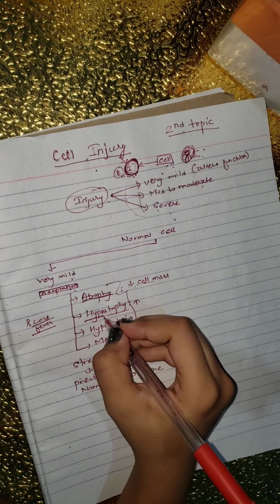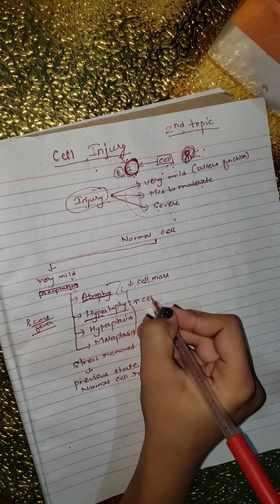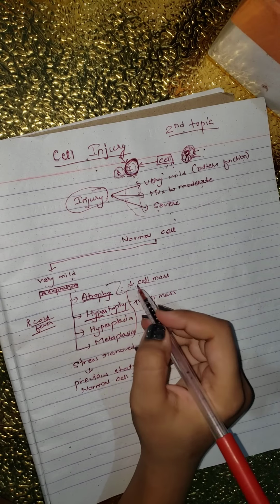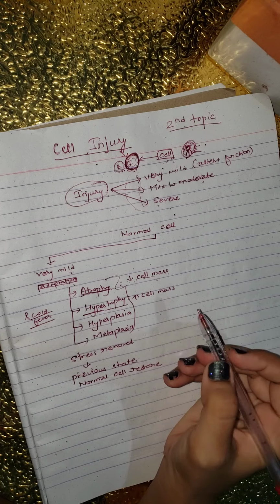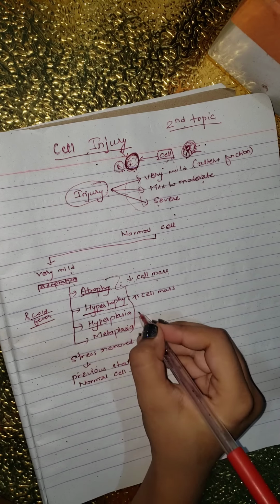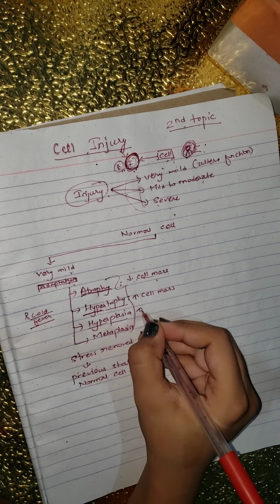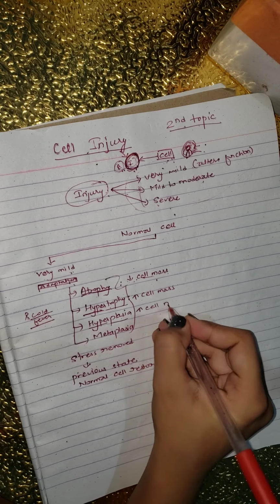In hypertrophy, trophy means cell mass, so atrophy means decrease in cell mass, while hypertrophy means increase in cell mass. And hyperplasia: hyper means high and plasia means increase in cell number.